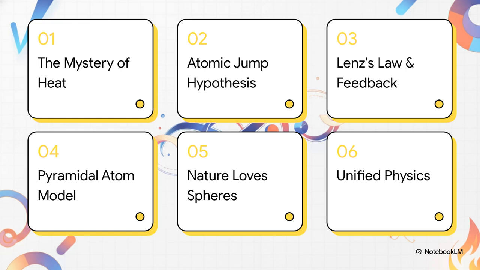To understand how the shape of a planet connects to something like an induction stove, we're going to zoom all the way down to the atomic level and back out again. We'll quickly cover the mystery of heat, the atomic jump hypothesis, Lenz's law, the pyramidal atom model, why nature loves spheres, and then wrap it all up with a unified physics framework. Let's get into it. Part 1.